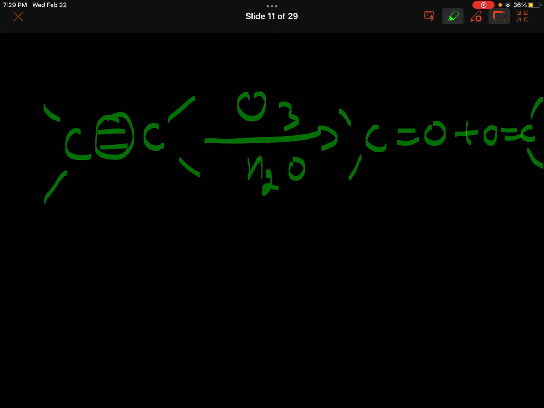These are the two products. And if the opposite is asked, if they are giving you these products and asking what would be the starting alkene, just remove this =O and attach these two carbons with each other via a double bond. That would be the alkene. Simple.